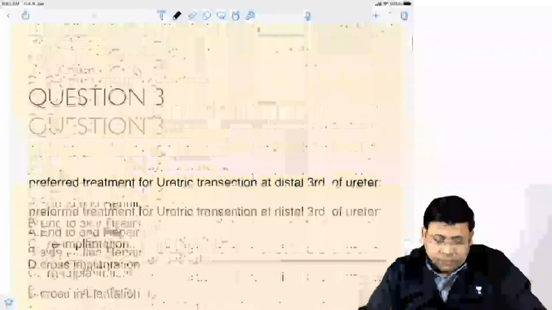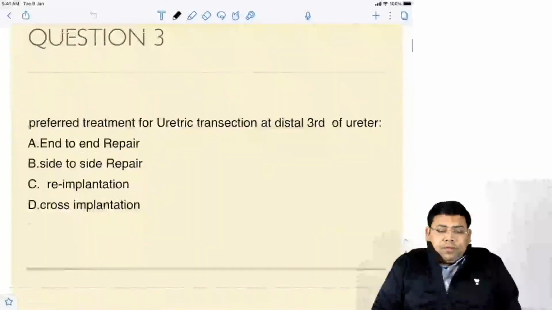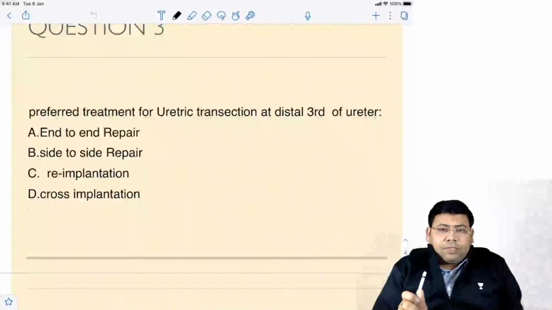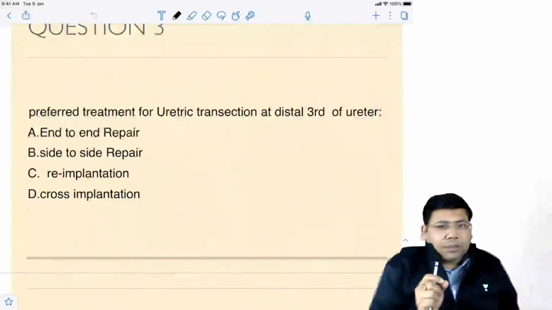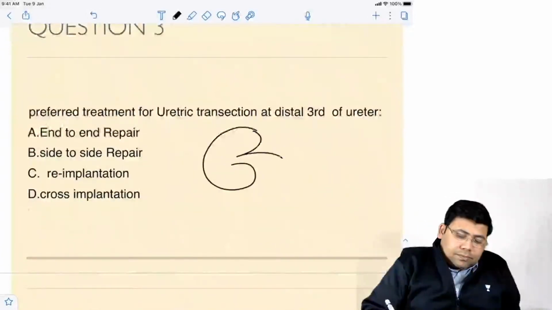Tell me about this. Preferred treatment for ureteric transection at the distal third of the ureter. If you see, it is something like this.